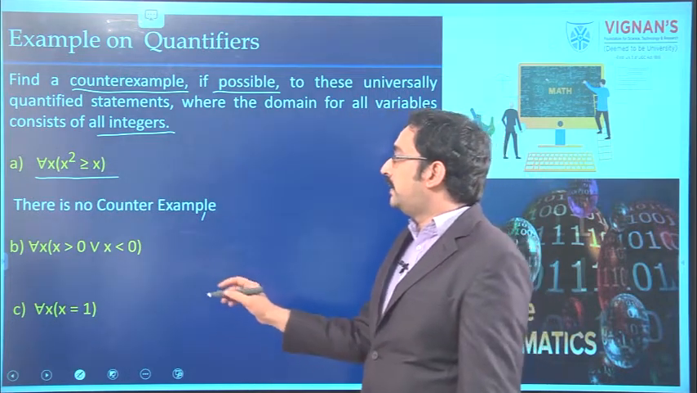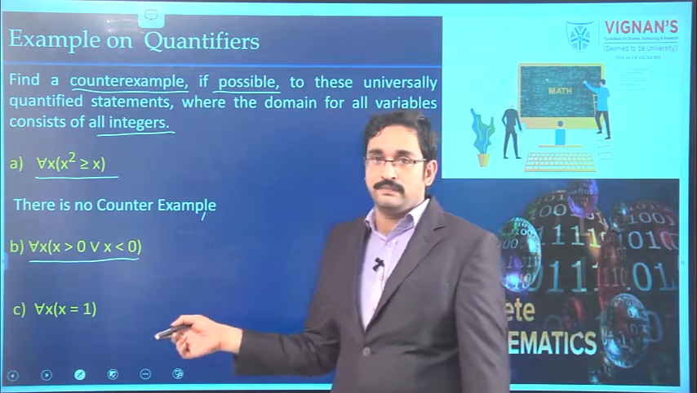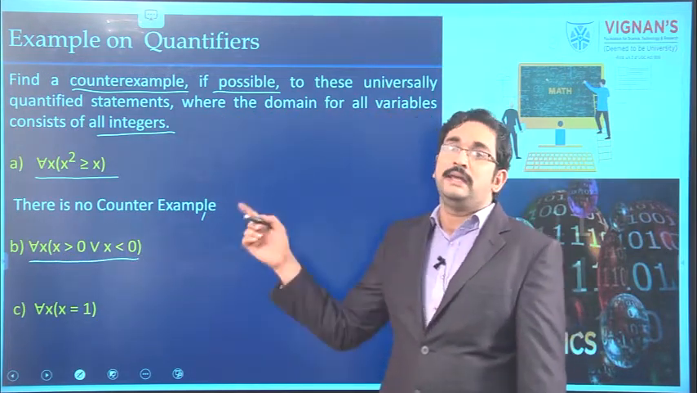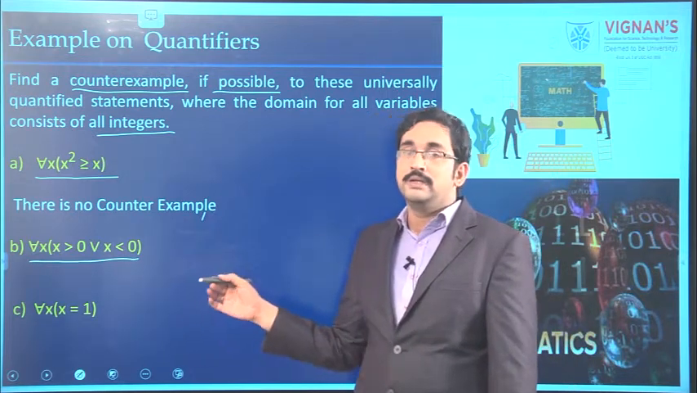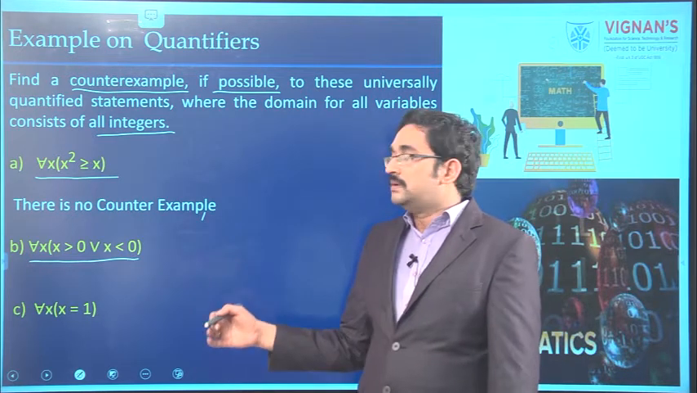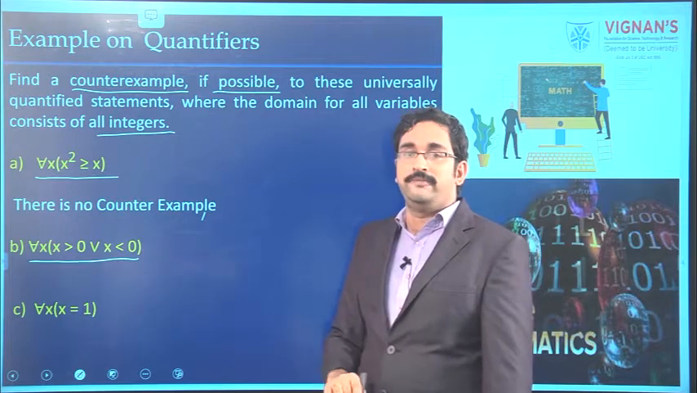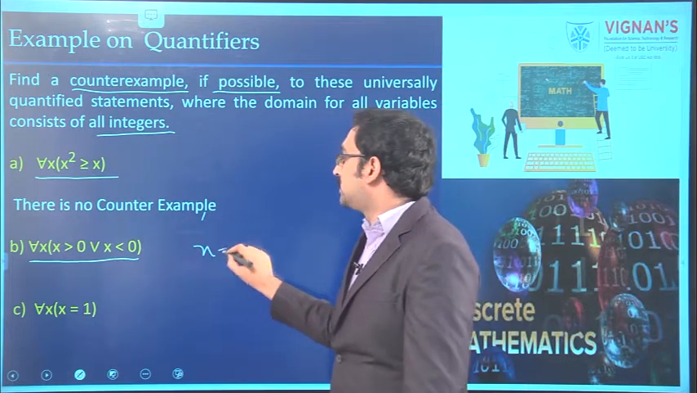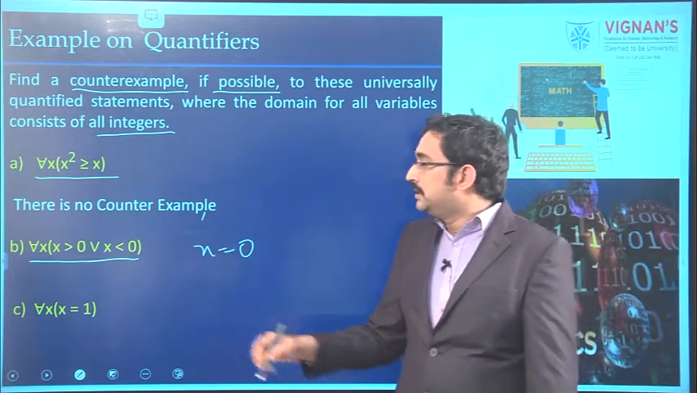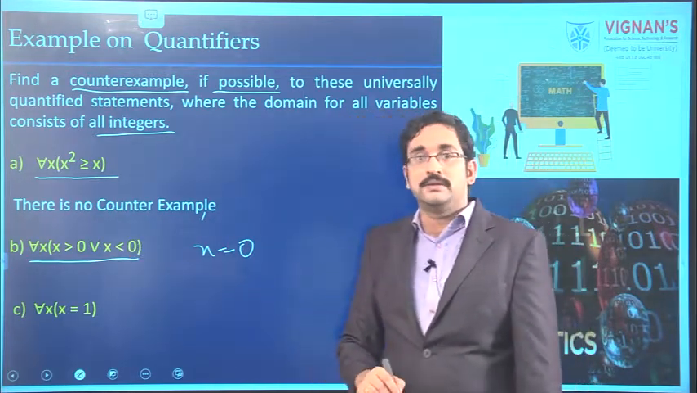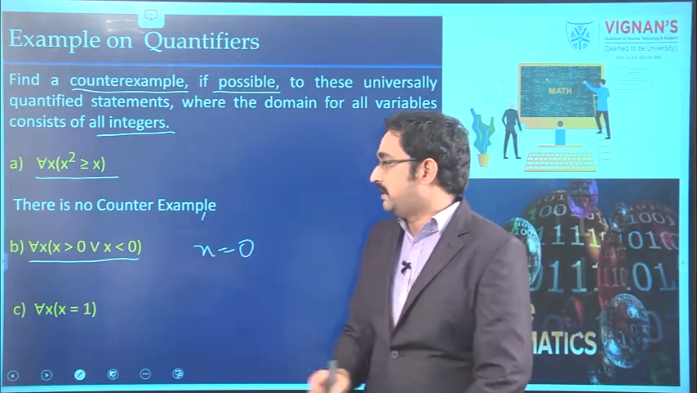See the next one. For all x, either x is greater than 0 or x is less than 0. The statement is: take any integer, it can be either greater than 0 or less than 0. That is the statement given. So, we have to take one example such that the condition will fail. If you take x equal to 0, then the condition fails. So, x equal to 0 is a counterexample for this problem.